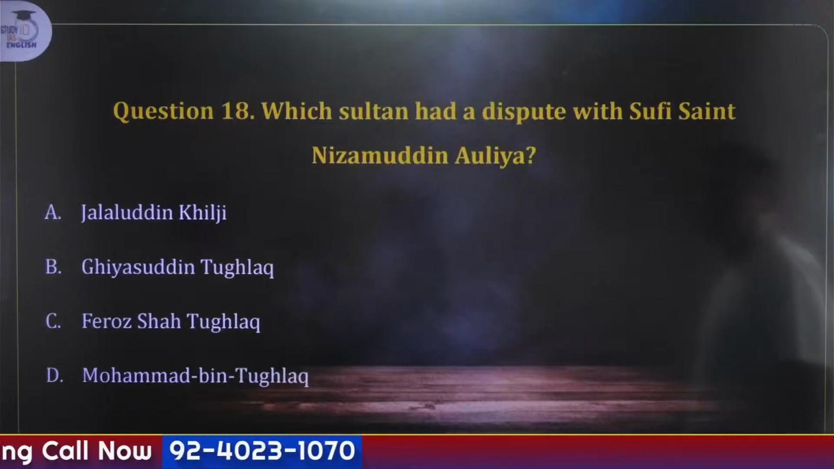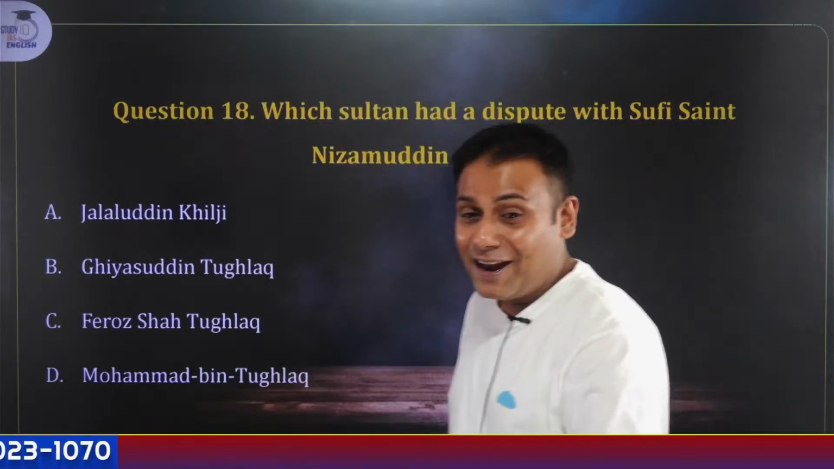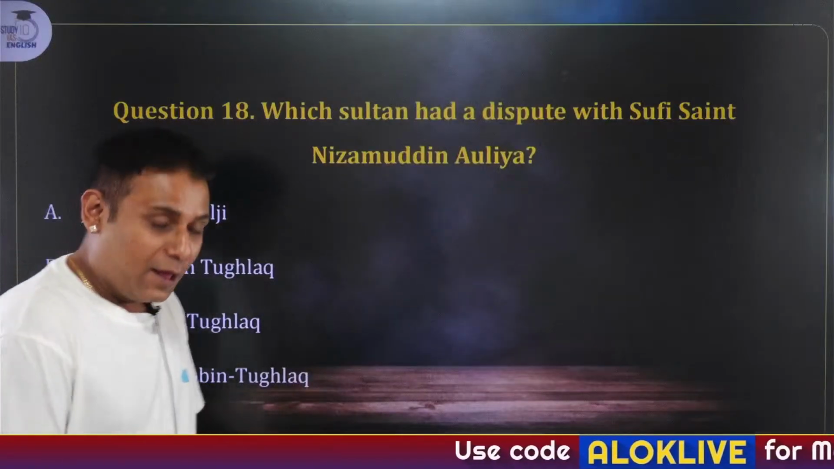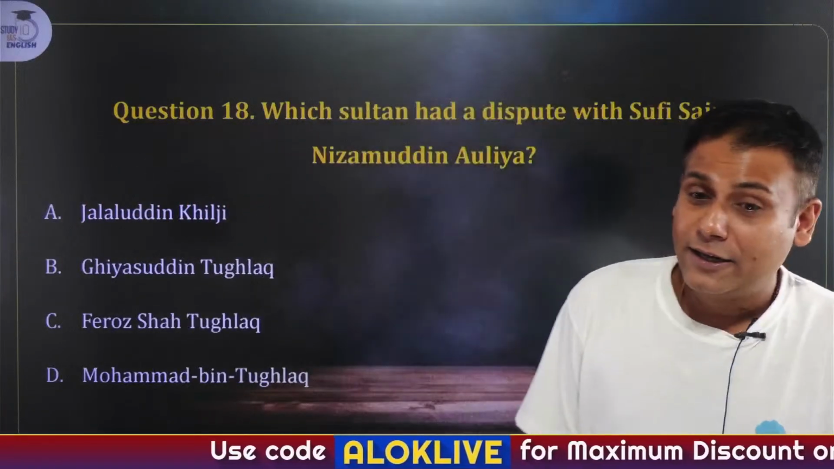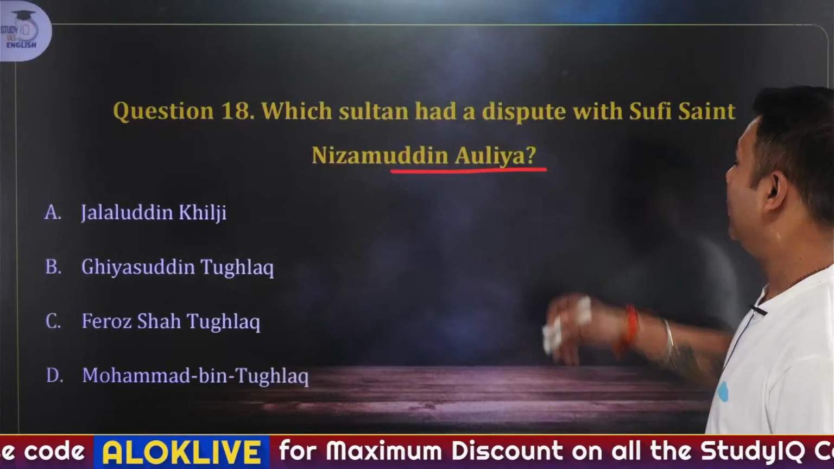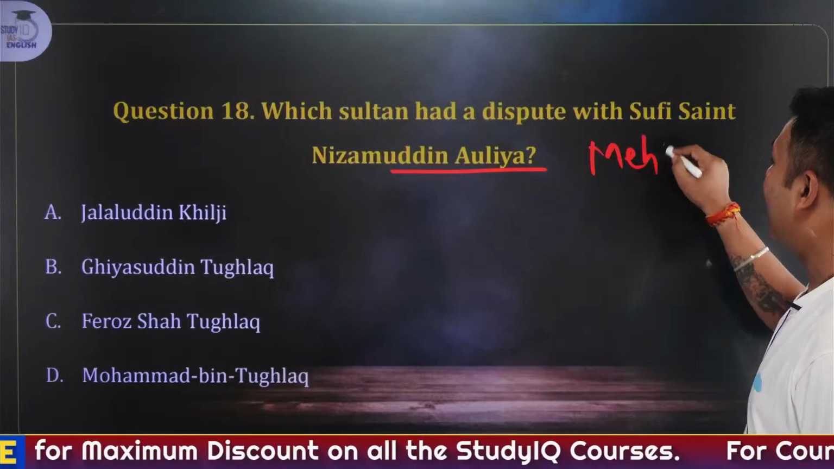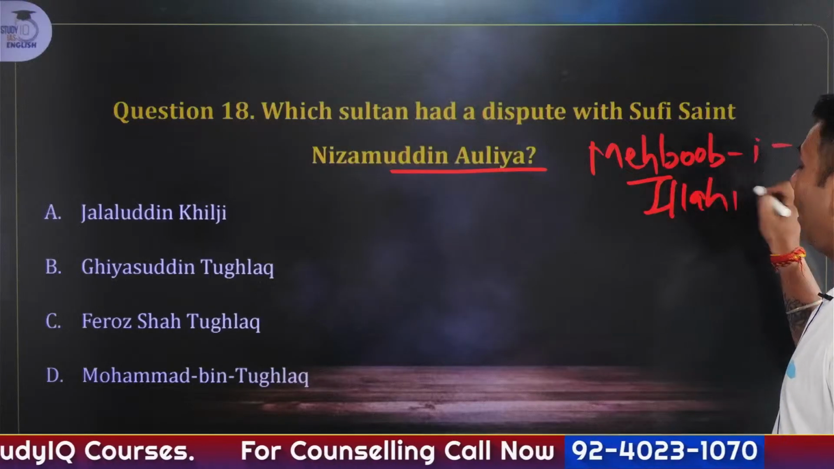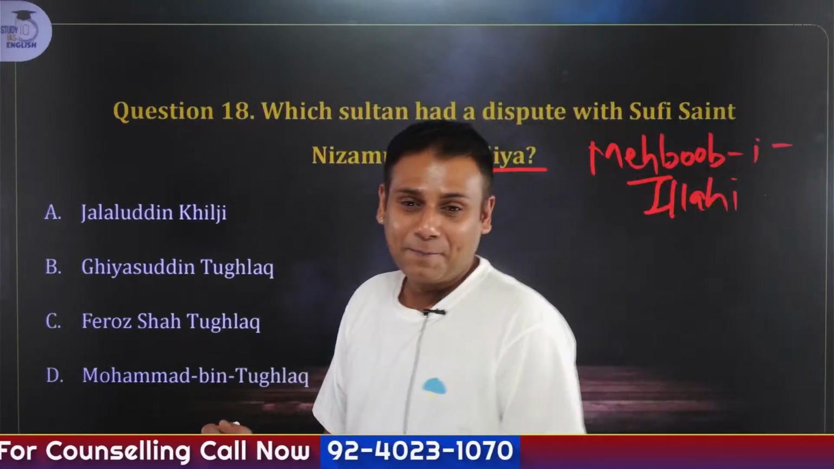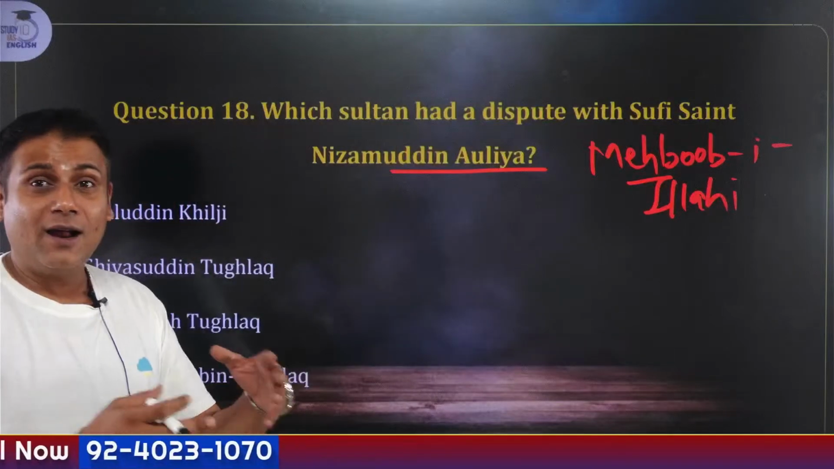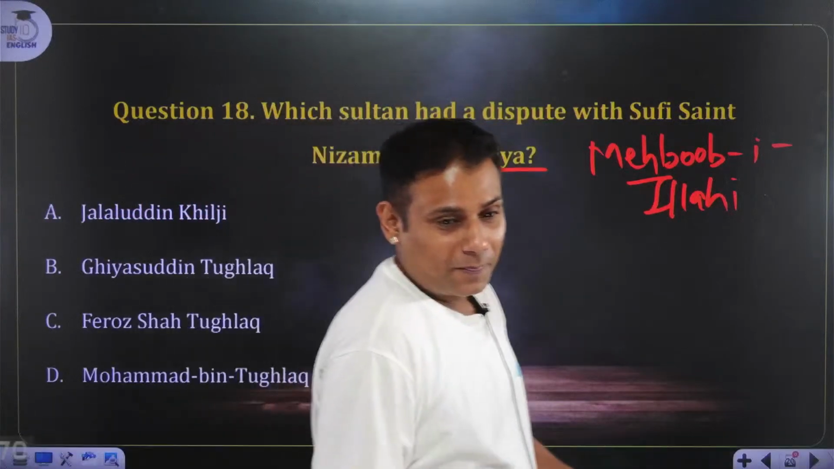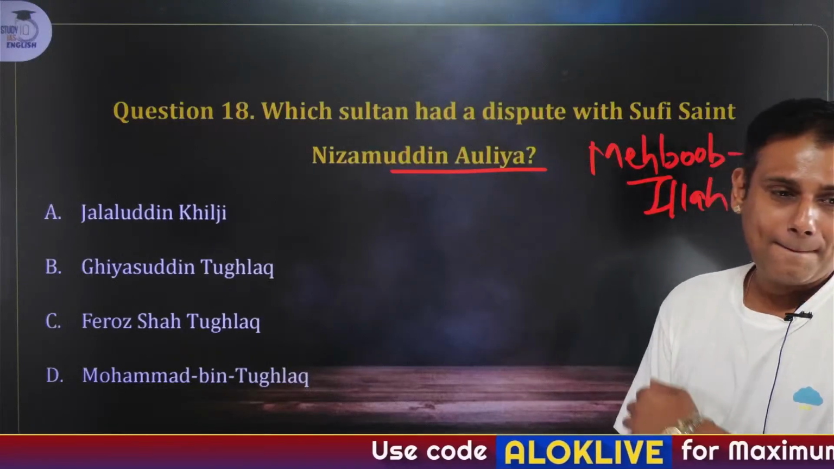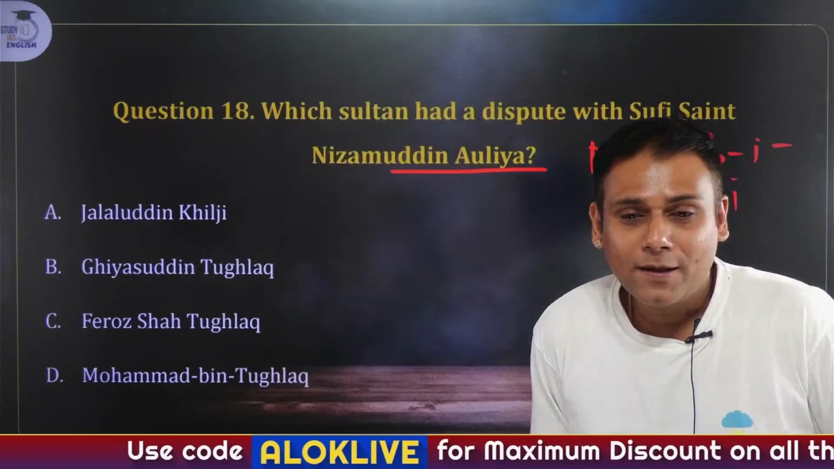Which Sultan had a dispute with Sufi saint Nizamuddin Auliya? Again, as I have told you, when I explain about Firoz Shah Tughlaq. Which Sultan had a dispute with the Sufi saint Nizamuddin Auliya, who was also referred to as Mehboob-e-Illahi, beloved of Allah. Yes, a very famous Sufi saint whose dargah is located in Delhi. A small hint. Yes, fast guys.